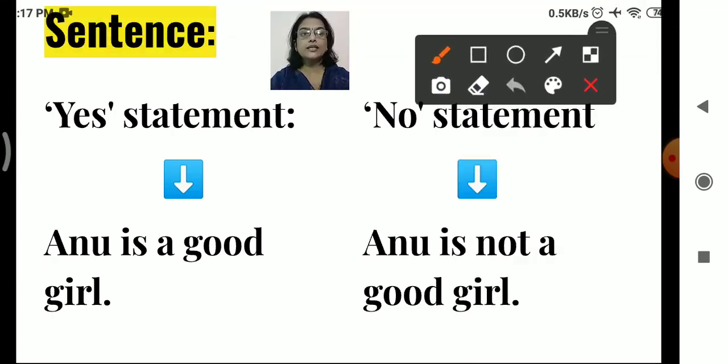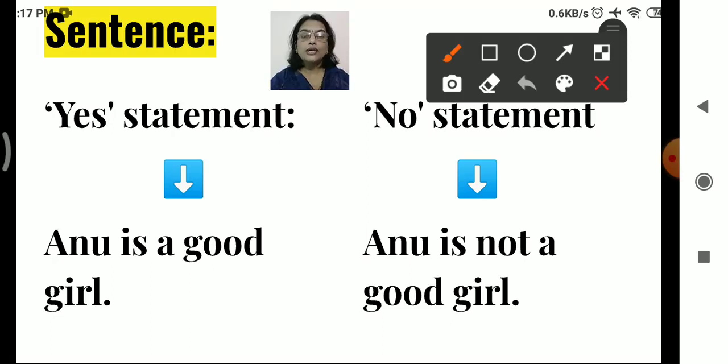Means what here you can see? Anu is a good girl. That means she is, right? So it is a yes statement. Anu is not a good girl. Here not is used. So how can you find out? Both the statements, yes statement and no statement, give us some information. They are called assertive sentences, the sentences which give us information.